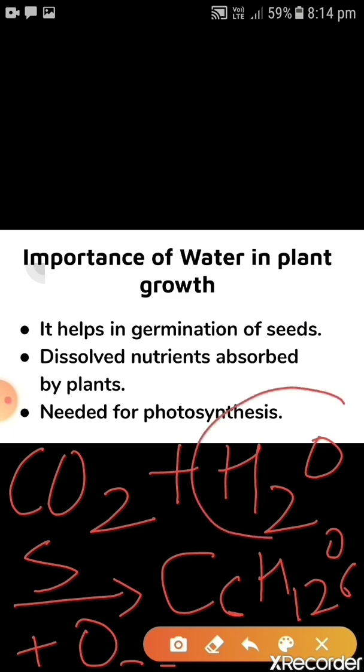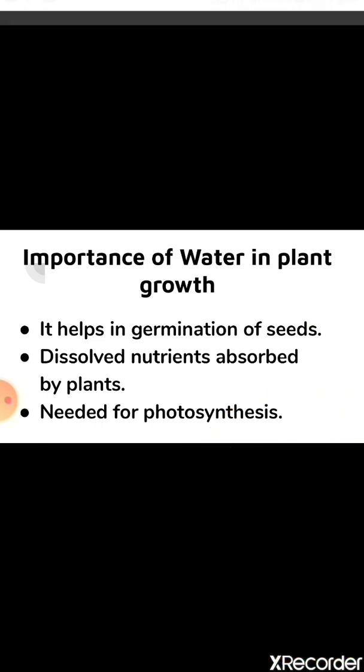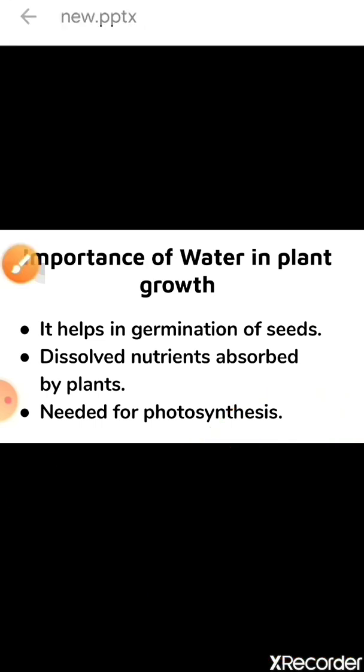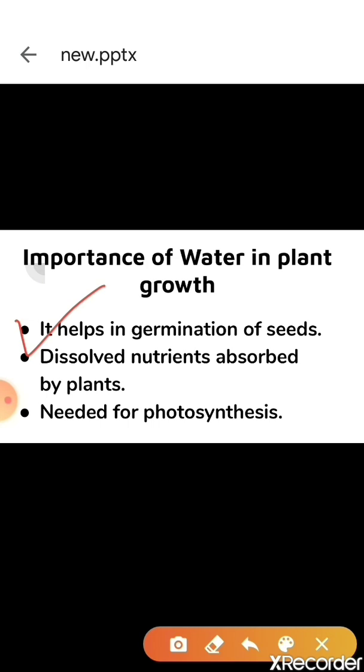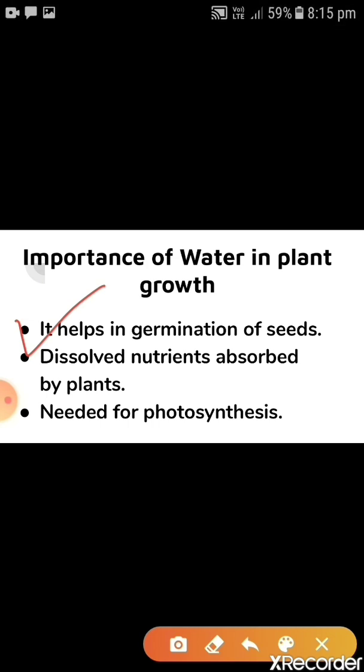If in this equation there is no water, photosynthesis does not occur. And if photosynthesis does not occur, the plant is not able to prepare its food. So water is very much essential in all these three steps. It helps in germination, it helps in absorbing nutrients by the plant, it helps in the photosynthesis process also.